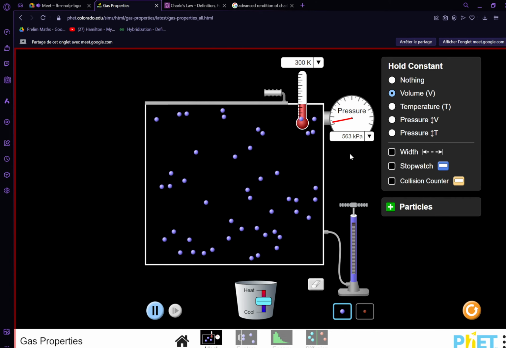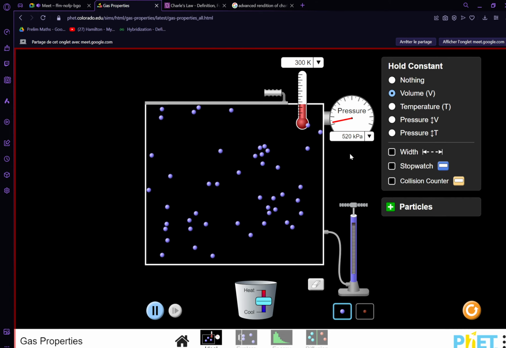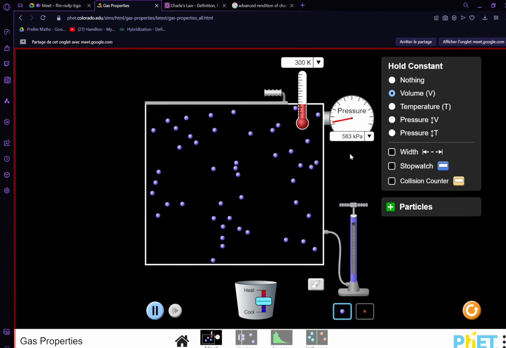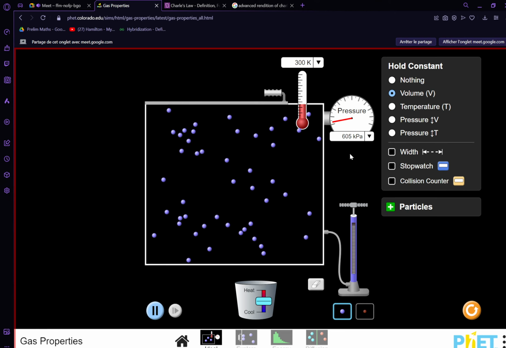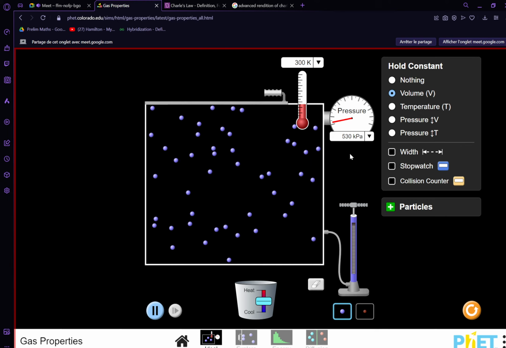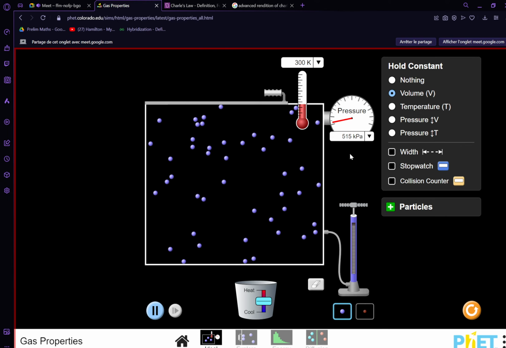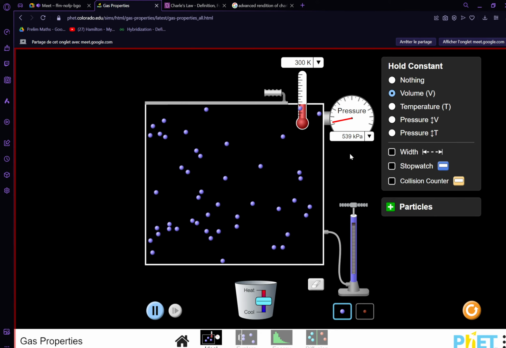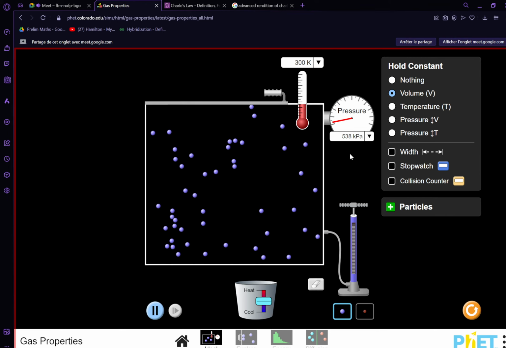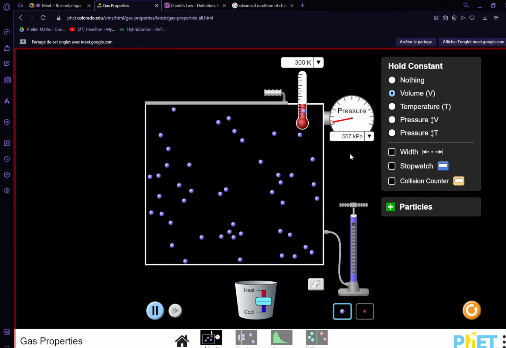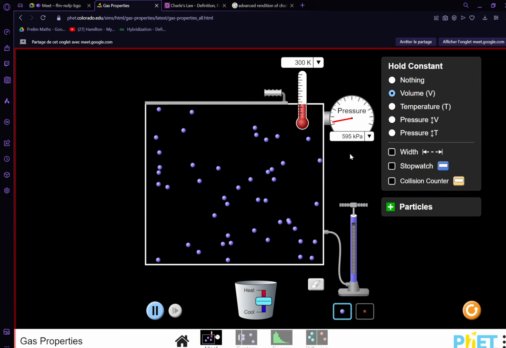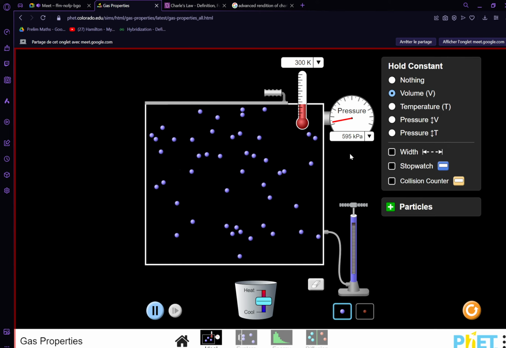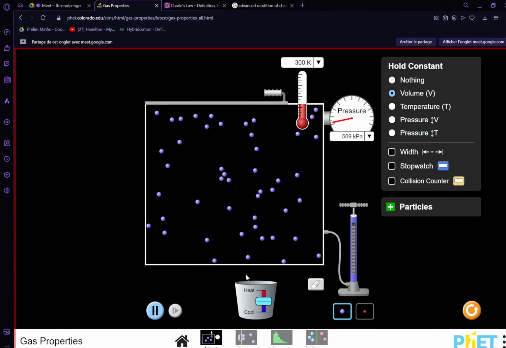We can measure it in kilopascals there, right? And the pressure is just the force exerted when a particle hits the surface of a container. That's what it is. So if nothing is in a container, we know that the container would actually collapse on itself. The only reason why, for example, water bottles stay upright is because gaseous particles constantly hit the surface. That's why containers stay like that. So it's the force that they exert on the container itself. Each time a ball here hits the container, it affects the pressure, and the pressure is always fluctuating. All right. So it's something like that.